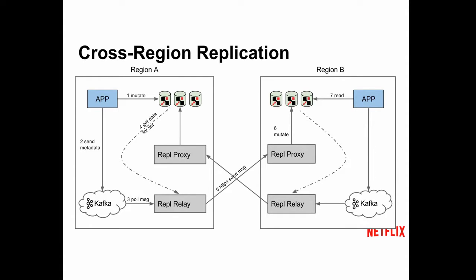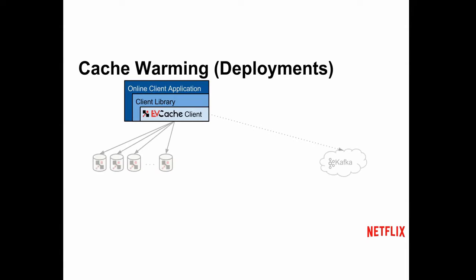It will proxy that to the local EVCache cluster there, and then the app, whenever it needs to, can read that data. This is a full mesh between all 3 regions, so it goes in every which way. I say set, but if we do deletes, we can actually invalidate caches in other regions. It's pretty configurable for us.